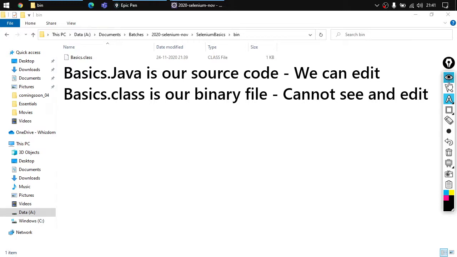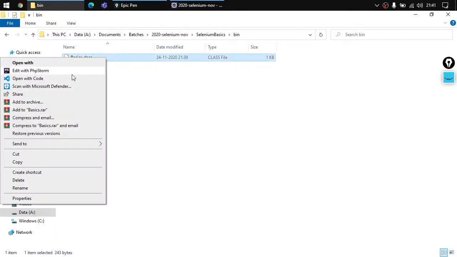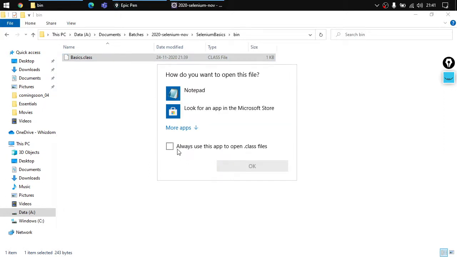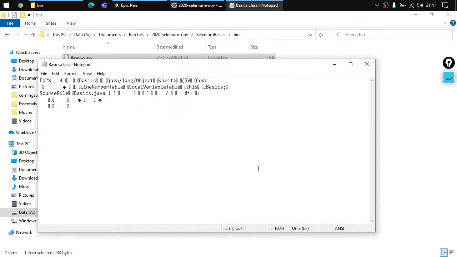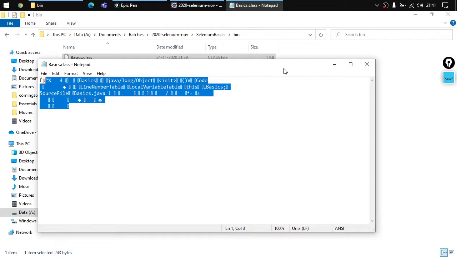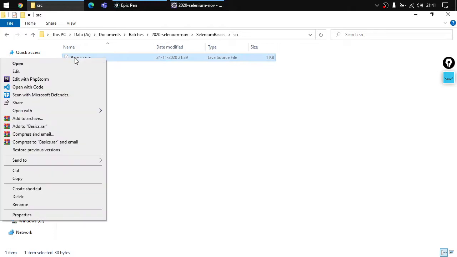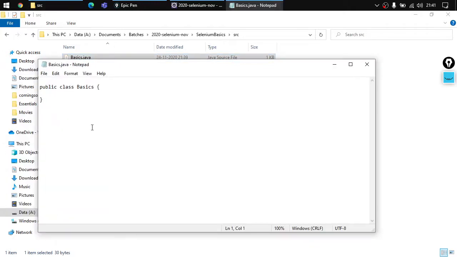Let's see that then. Right click here on the file name and click on open with. You have the option of notepad. So click here, uncheck the option to open class files, right? Click on OK and you can see that there is something written that we are not able to understand. But if I go back and go to the source folder, right click here and click on edit, you would notice something. I am able to see the text written inside it, right? This means that I can see and make changes to a Java file, but I cannot make changes to a class file.